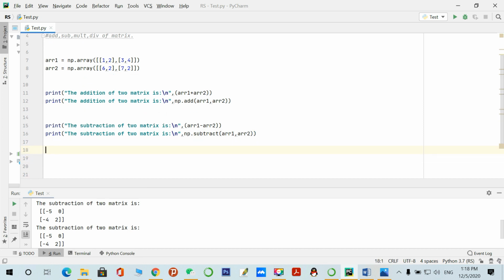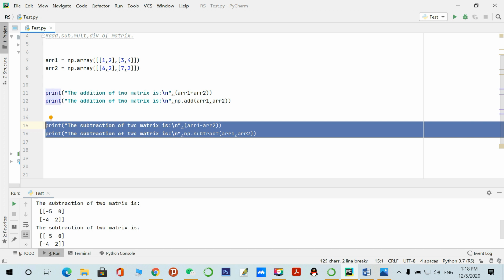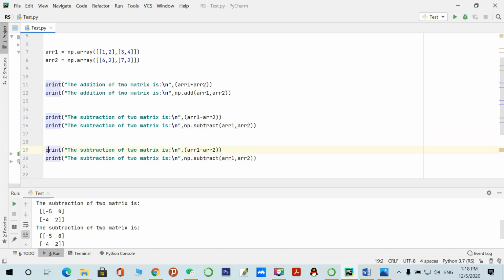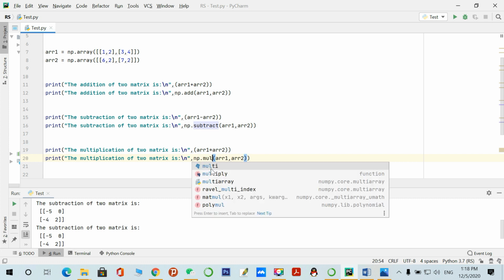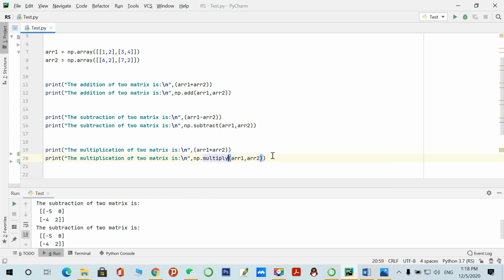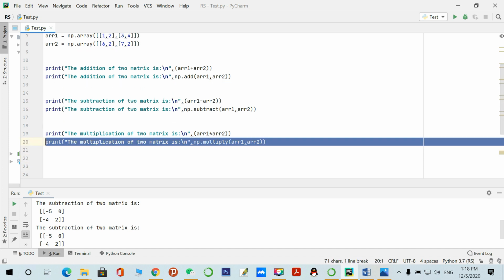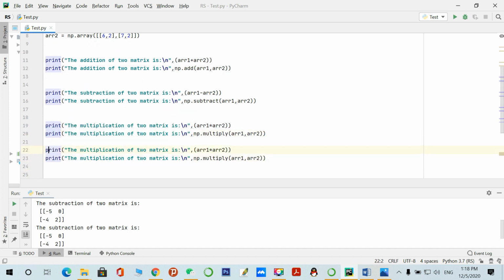Let's perform the multiplication and division. The multiplication of two matrices is the same. You change the sign to multiply, and you call the NumPy library function multiply, this one. And for the division, the same procedure.